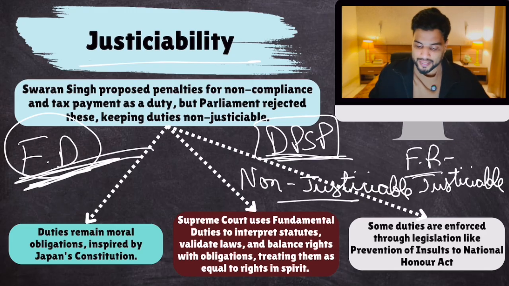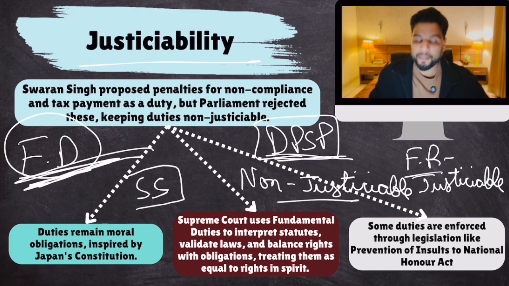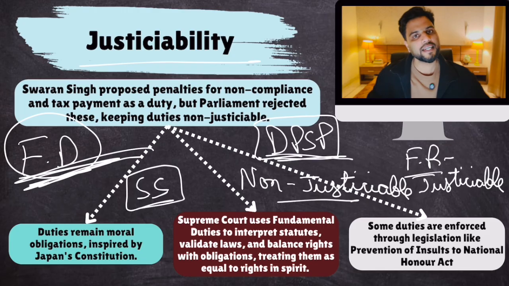Though, do you know, Sardar Swaran Singh actually recommended that these duties should be made justiciable. He said that these are the duties and they should be made justiciable. But the parliamentarians who were passing this Constitutional Amendment Act refused, and these duties were made non-justiciable, thank God. You should follow duties, but if it is justiciable, the state can misuse this against the citizens. Okay, that was the idea.